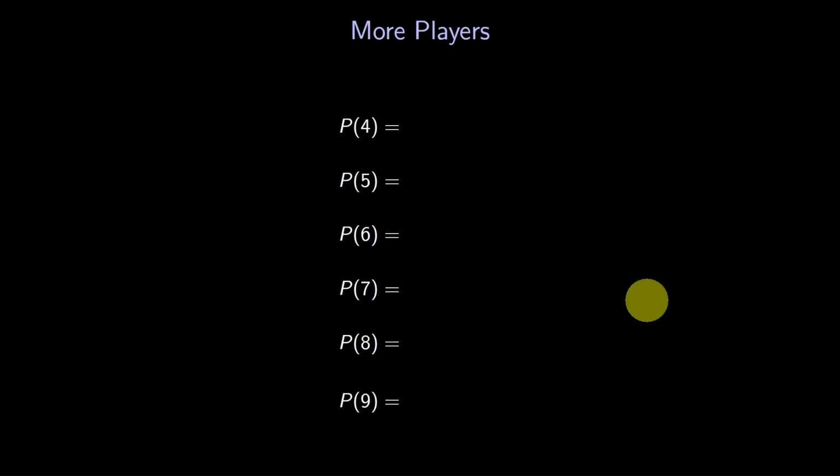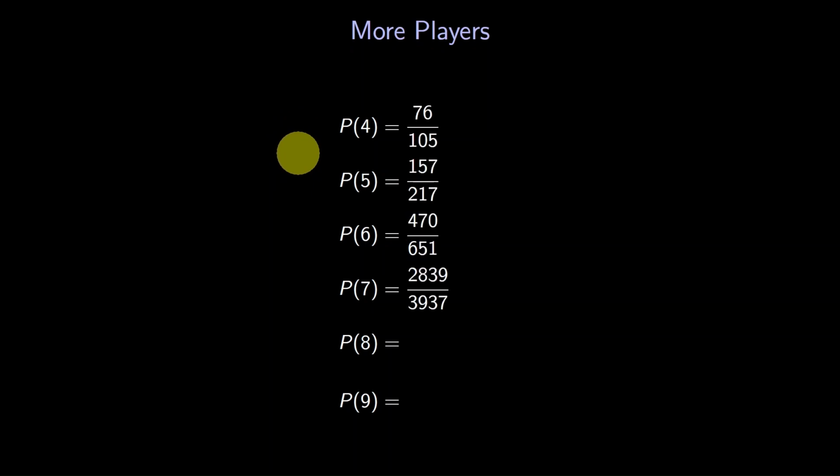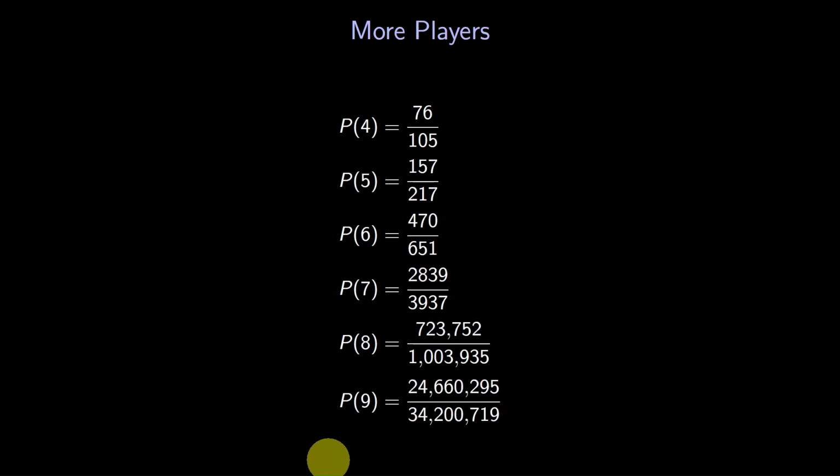Here we'll compute the values of p of 4, p of 5, and so on through p of 9. As before, we'll develop a recurrence for each and solve. Here are the answers: p of 4, p of 5, 6, 7, 8, and 9. We have some wild fractions here, with numerators and denominators in the millions. To see what's going on, let's look at their decimal equivalents.